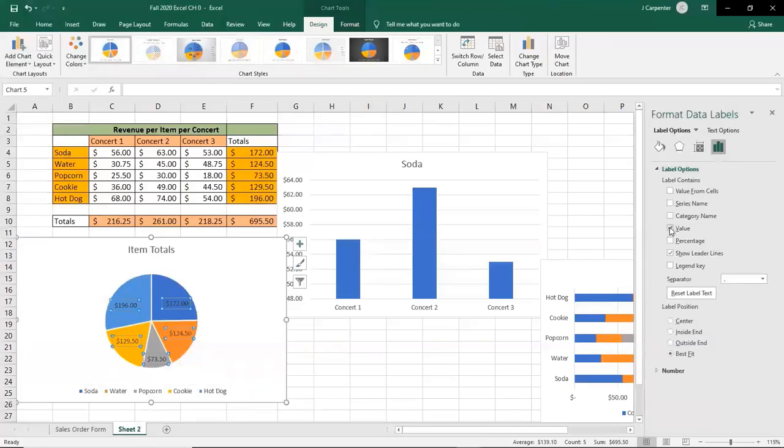And again, I do some of these things wrong intentionally. Sometimes I don't. That was not intentional, but it's fine because that's how we learn, right? I just showed that. So we're going to click percentage first, and it looks a little ugly. Then we can unclick value, and we don't have that mess where this thing changes. It was under label options. I just couldn't remember that specific thing. So there we go. Now at that point, maybe we wanted to change it to center, and we certainly could do that. Instead of best fit, we can click right here. Center, that still doesn't look great. Inside end, I'd probably still stick with best fit.